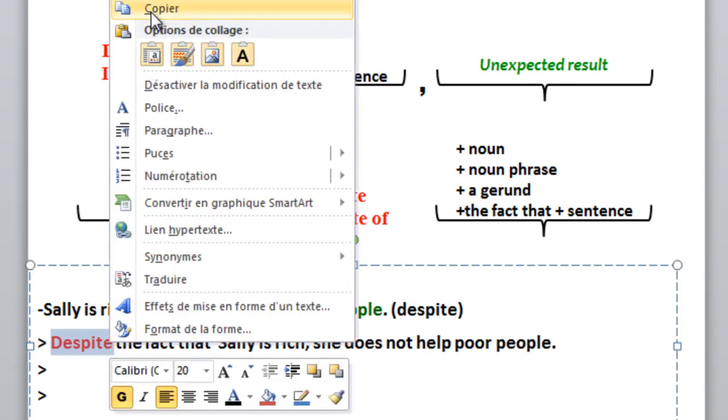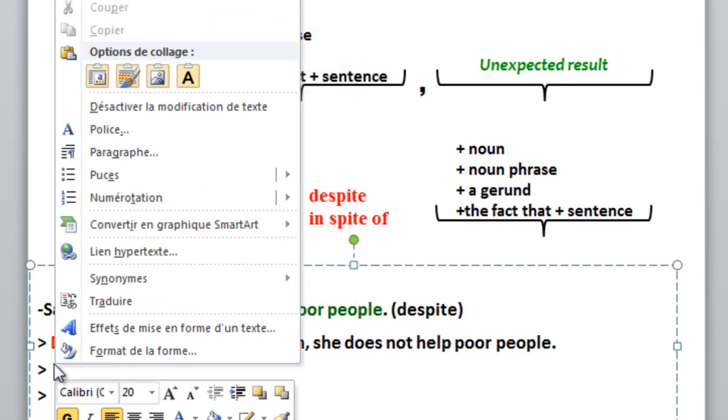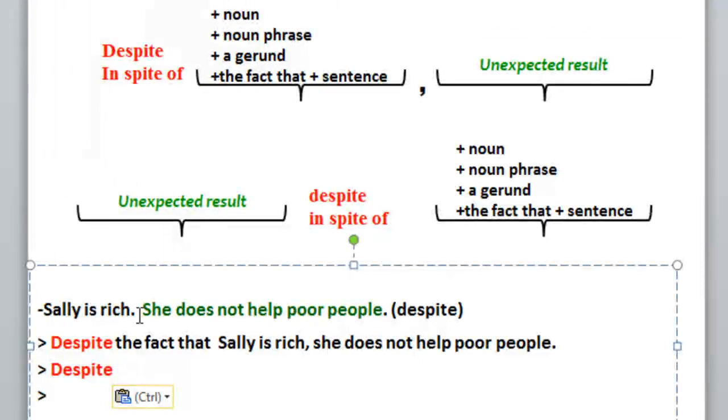So we can rewrite the same sentence using despite, but we are not going to follow it by a sentence. We are going to make the sentence a noun phrase. So we can say, despite Sally's richness. Rich is an adjective, and the noun that can be formed from this adjective is richness.